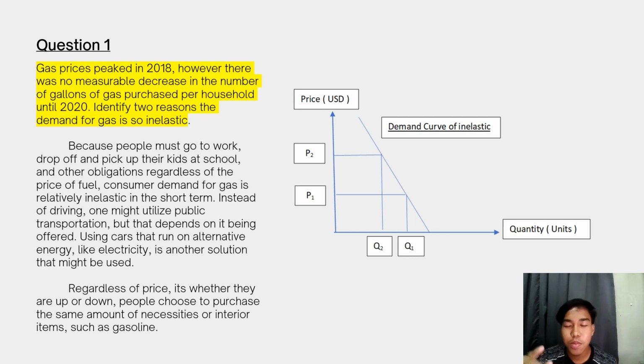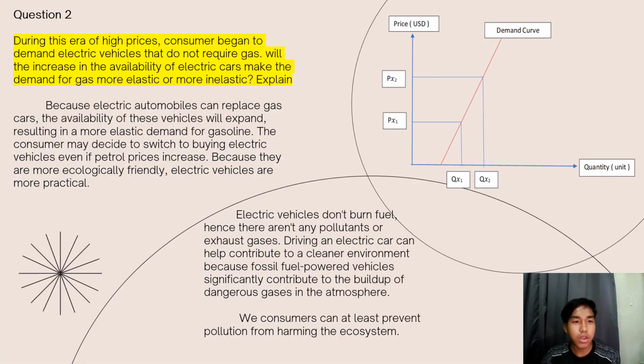P1 is the old price and P2 is the new price. The price is in USD and the quantity is in units. So the graph is a demand curve of inelastic. So we go to the next question.